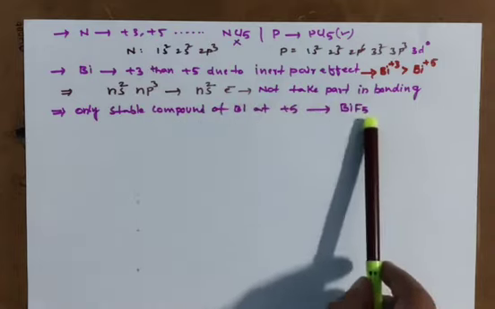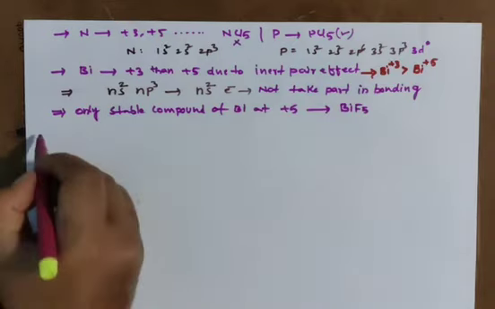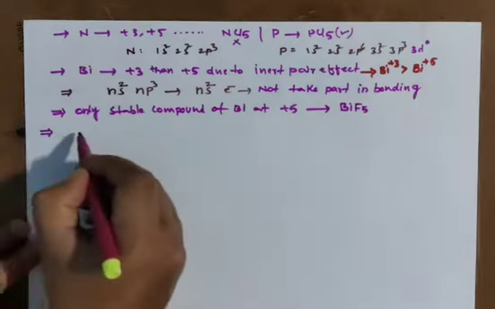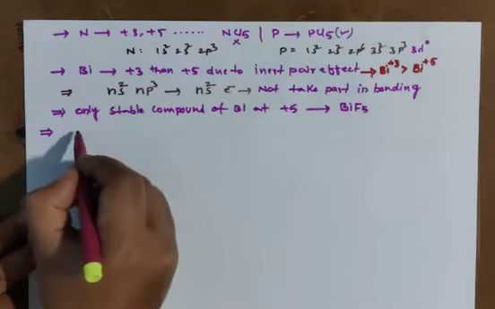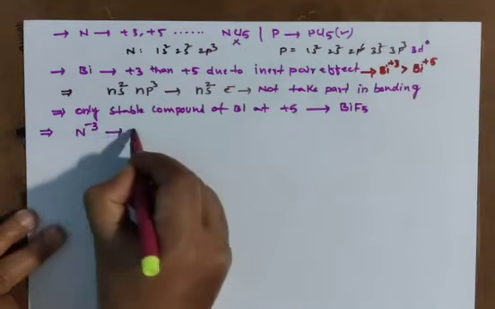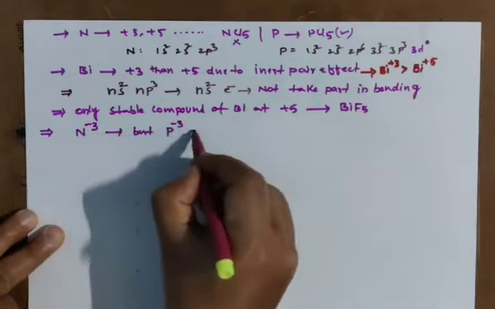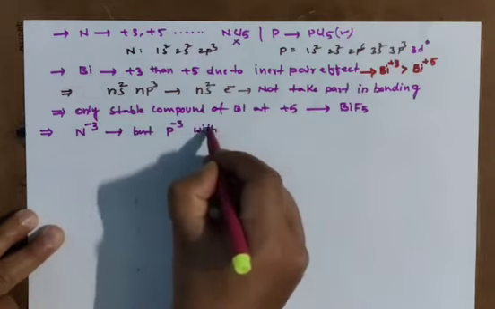Only BiF5 is stable. This is about oxidation state. Clear? And you know nitrogen, negative oxidation also it will exhibit. Nitrogen can form N-3, but phosphorus -3 with difficulty.